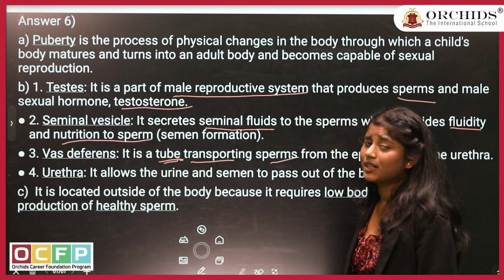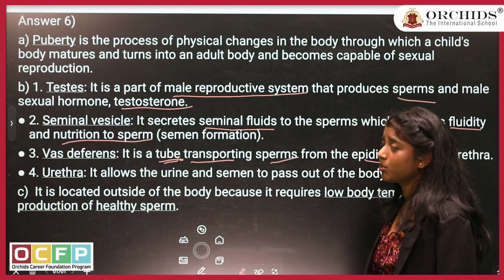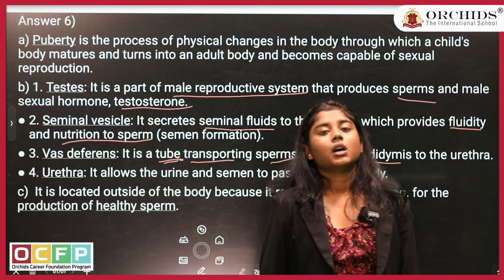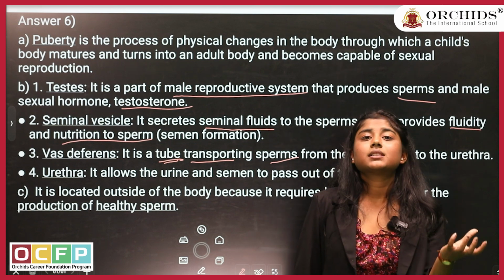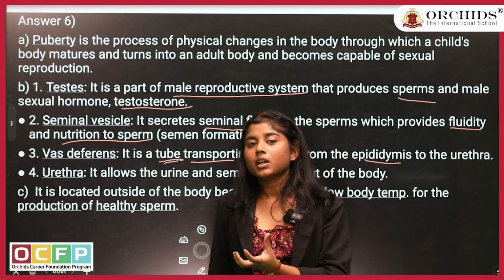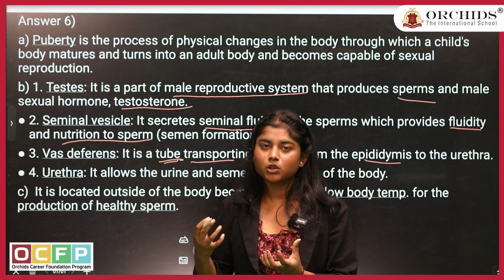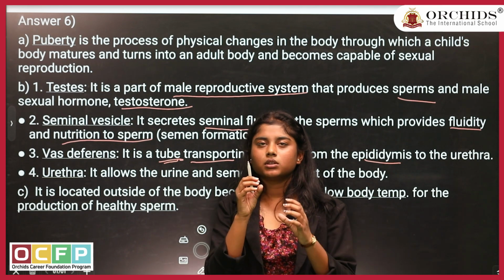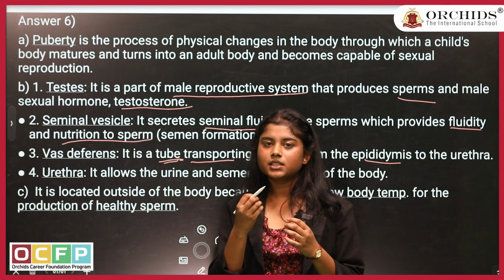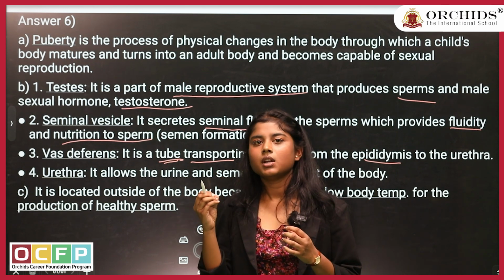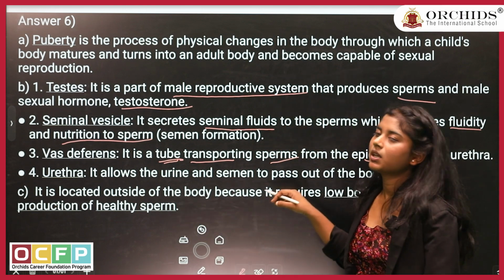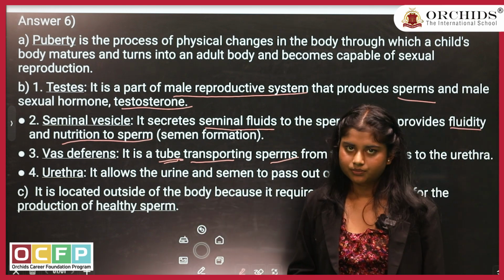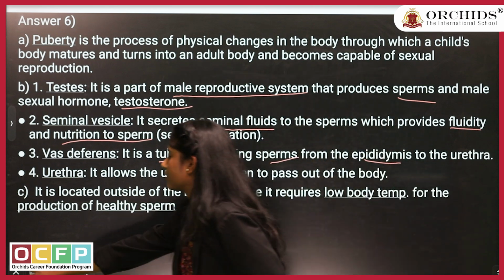And the third question, why are testes located outside of the male body? Because testis has the function to produce sperm, and sperm production needs a lower temperature than the body to produce a healthy amount and healthy quality of sperm. Now, the testis needs 2 degrees less temperature than your body to produce sperm. That's why it is located outside of the male body. Next question.